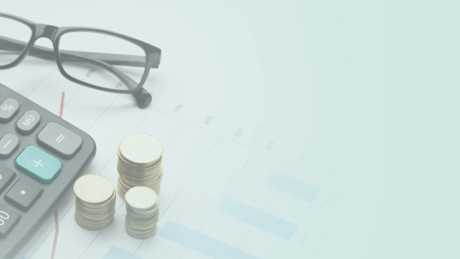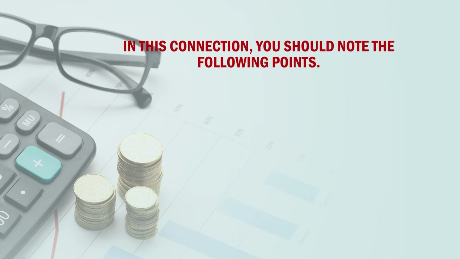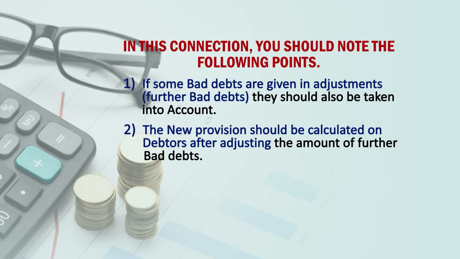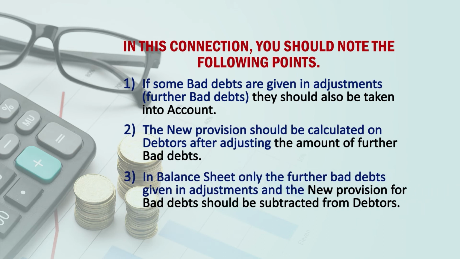In this connection, the learner should note the following point. The first one is, if some bad debts are given in adjustment, that is what we call further bad debts, they should also be taken into account. The new provision should always be calculated after deducting the amount of further bad debts from the amount of debtors. So, only after deducting the amount of further bad debts from the amount of debtors, the new provision must be made. This the learner must always keep in mind.